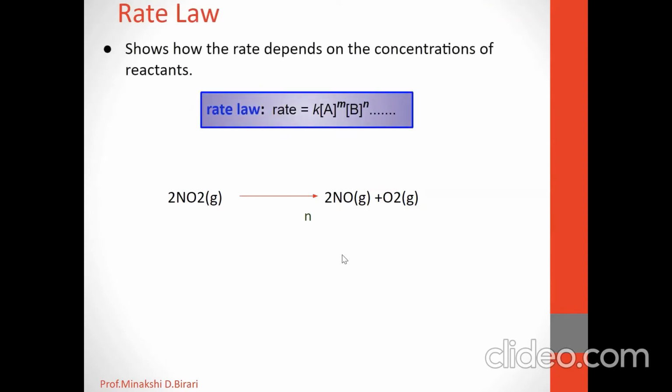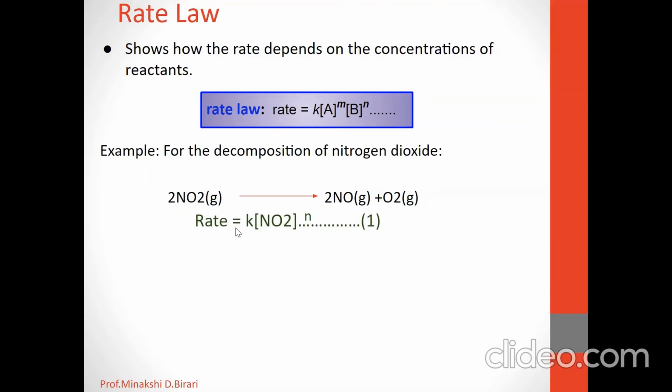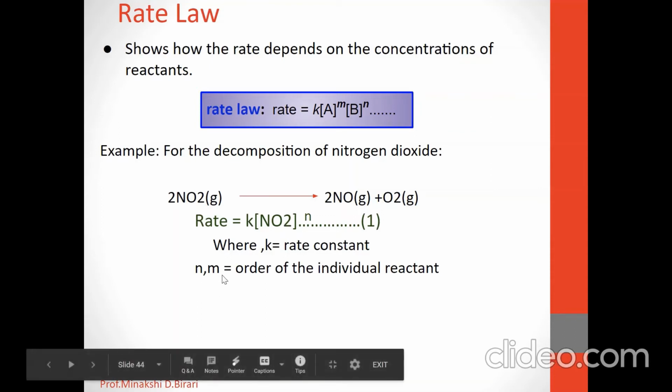If we consider the example of decomposition of nitrogen dioxide, 2NO2 gives 2NO plus O2, the rate is given for this equation as K concentration of NO2 raised to n, where K is the rate constant, NO2 is the reactant, raised to n, and n and m are the orders of the individual reactants.